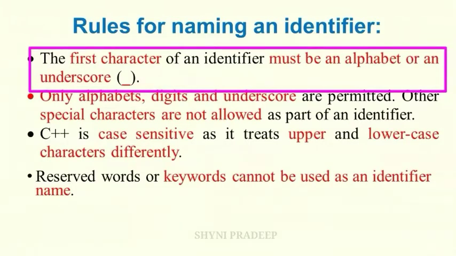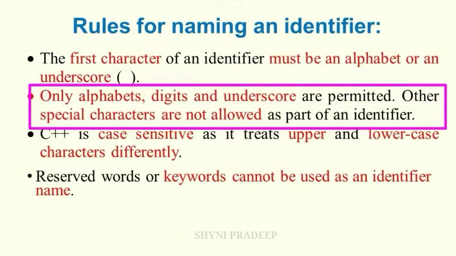Next point: only alphabets, digits and underscore are permitted. Other special characters are not allowed as a part of an identifier. So when you are writing an identifier, you can use alphabets, digits or underscores, but you cannot use other special characters.